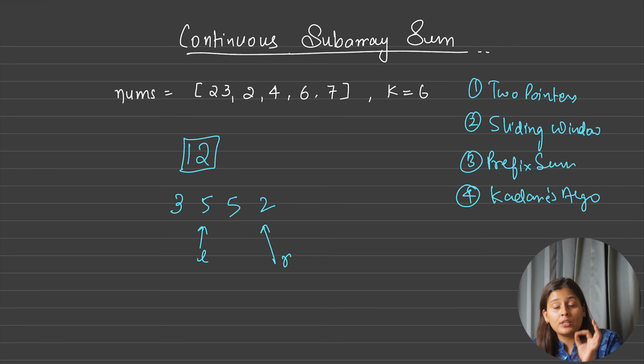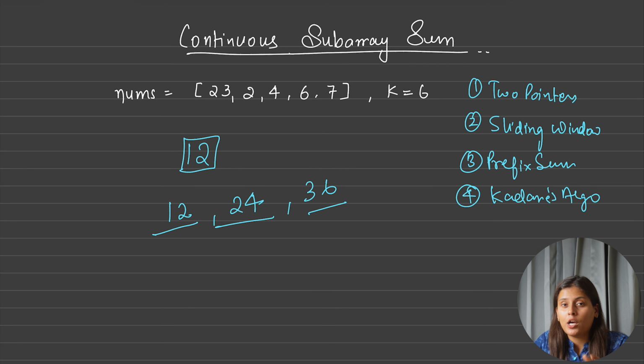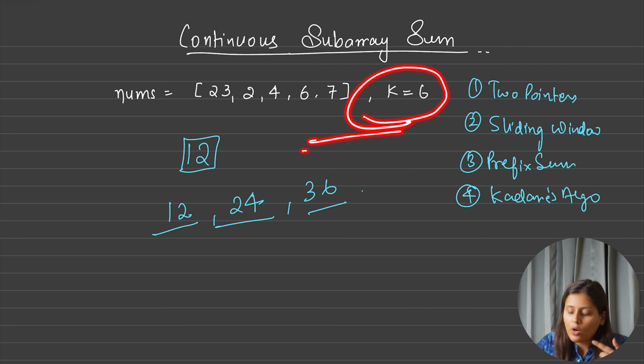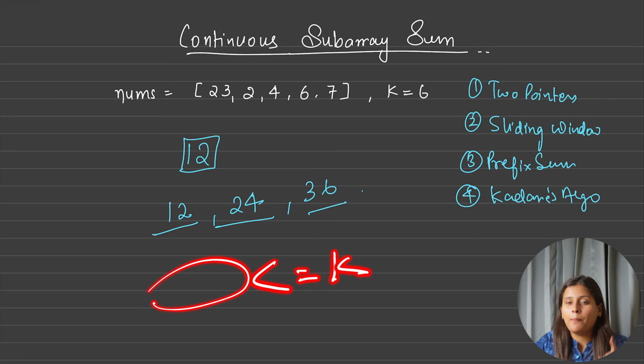But here, even if the number is greater than the target value, it can still be divisible by k. Why? Because suppose the number is 12, and you know 12 is divisible by 12, 12 is divisible by 24 also, by 36 also, etc. So you don't know here till what number to expand and where to stop or from where to shrink. So when we don't know till where to stop, wherever you find multiple and divisible rules, you cannot apply sliding window, because the sliding window idea is based on a simple rule, less than or equal to k, finding a summation but not divisibility.